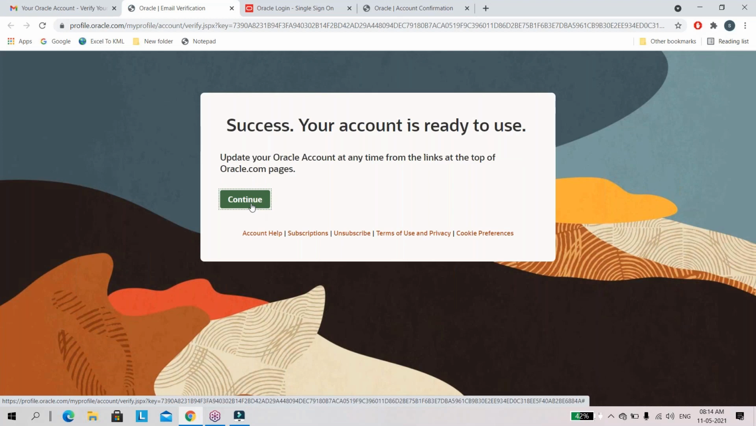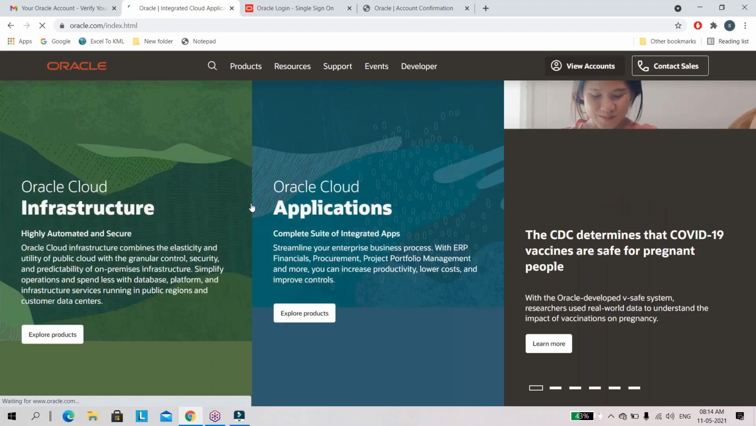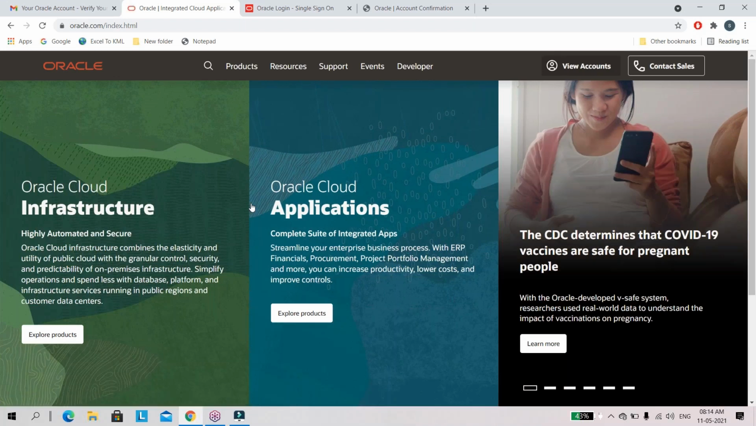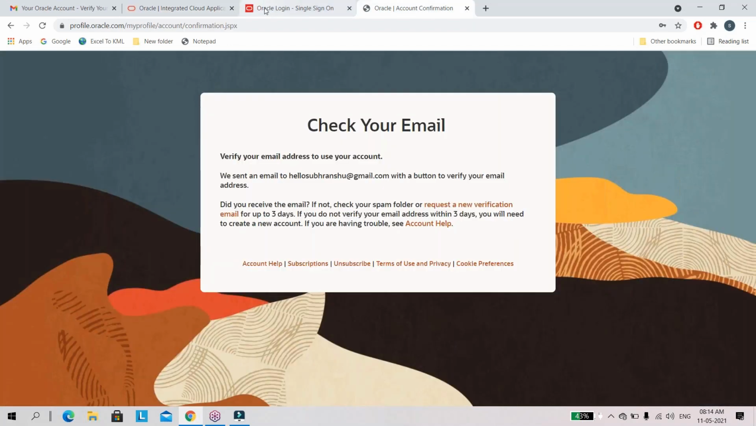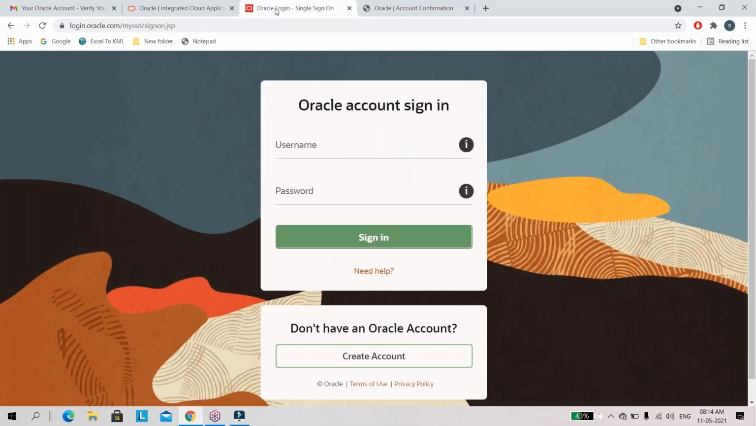Now, do one thing, sir. We have opened 4 browser tabs. Go to the 3rd browser tab, the login page of Oracle. You have opened 4 tabs, right? Third one, yes. Now provide the email address and password that you have registered right now to log in. And once you click on sign in, it starts downloading that Java.